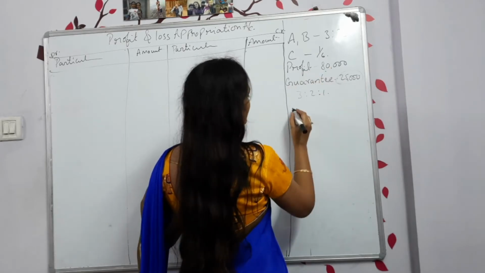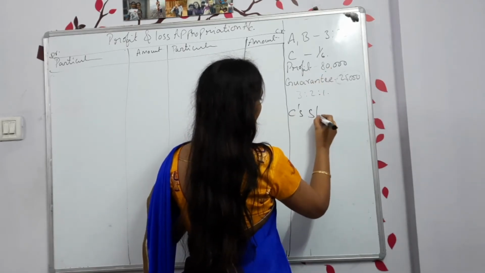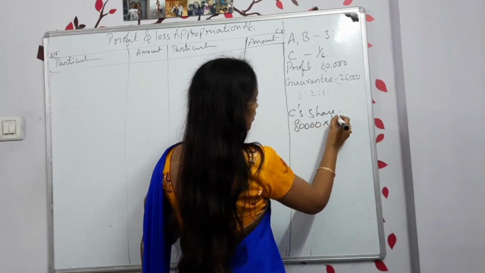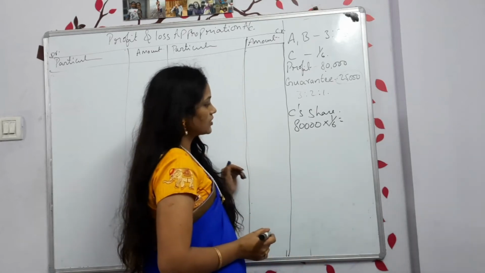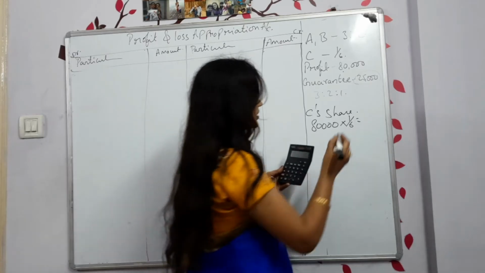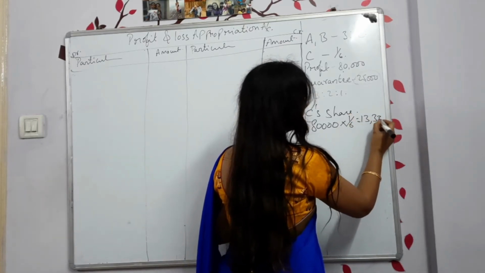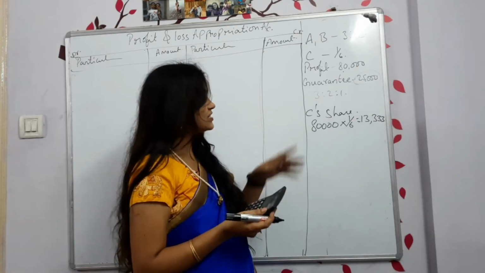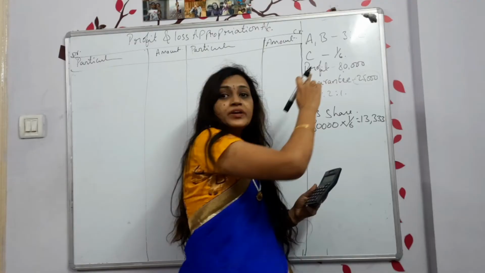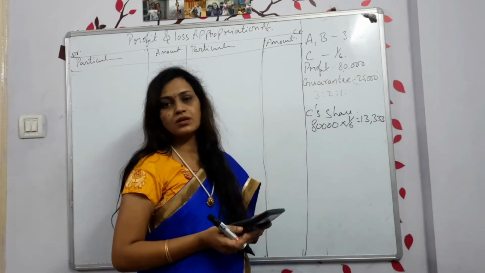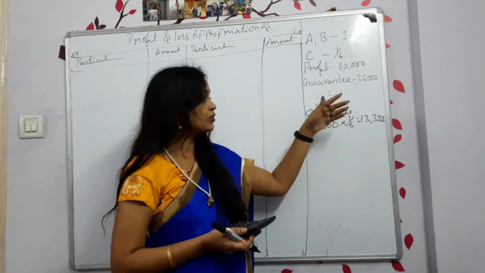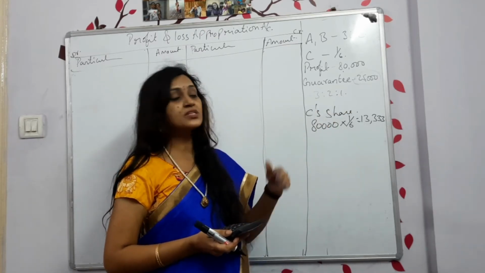So profit is 80,000. C's share: how much will he get? 80,000 into 1/6. You got 13,333. C's share is 13,333. How much did we promise? 25,000 we are ready to pay. But how much did you get? 13,333 only. Now what is the deficiency or deficit here?